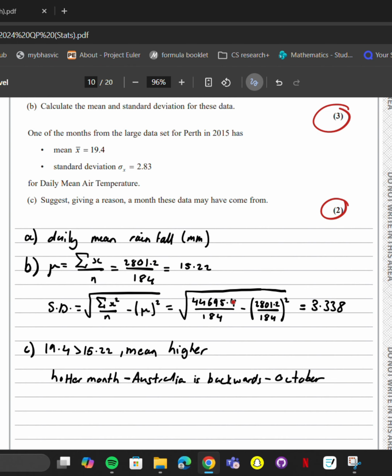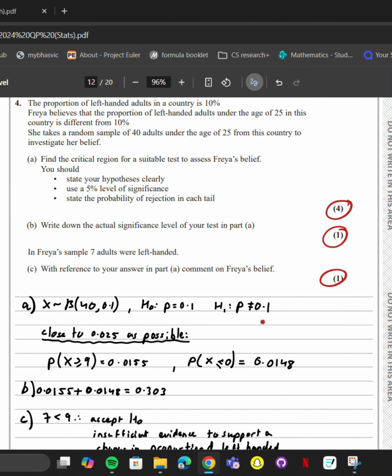The latest that the large data set goes is October. The large data set goes from May to October. So we want as close to winter as possible for the UK, which is as close to summer as possible, which is October. Next question.